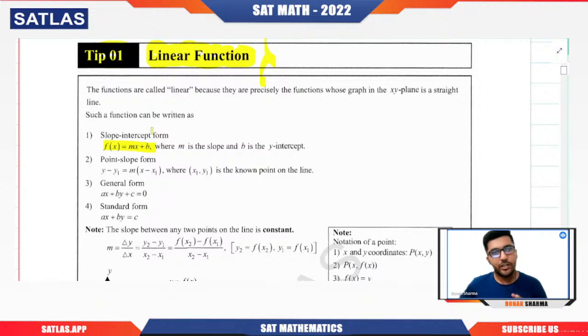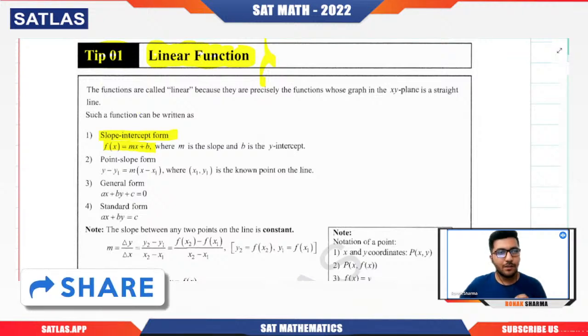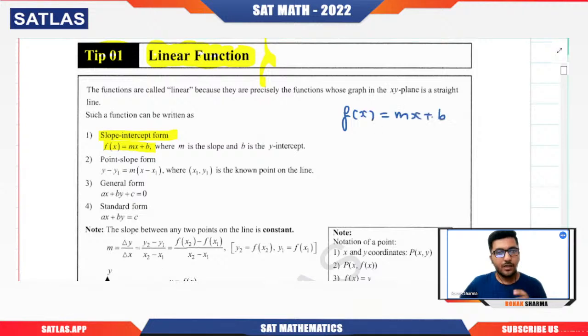Now you need to understand there are 2-3 standard formats that we need to be very clear about, the different forms of the linear function. The first form is the slope-intercept form. From the name itself, you can understand that it includes the slope and the intercept. It is given by f(x) = mx + b. Here m represents the slope of the straight line, the slope of the graph of the function. b is nothing but your y-intercept.